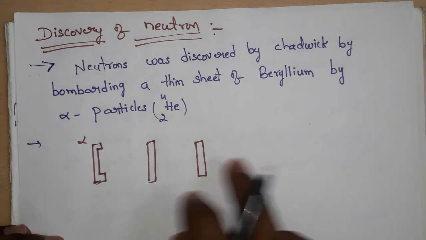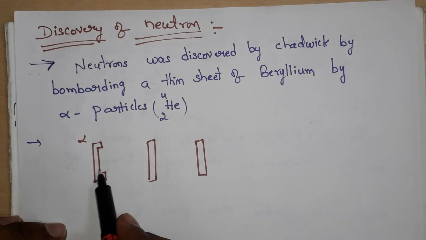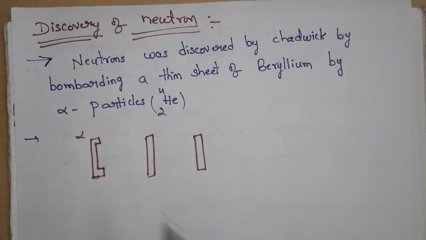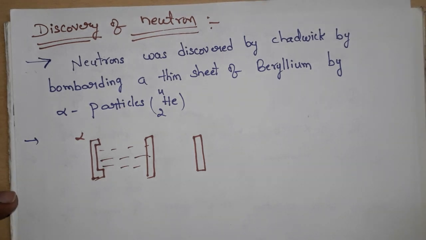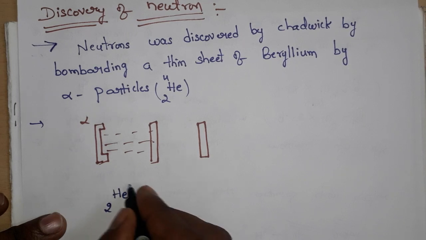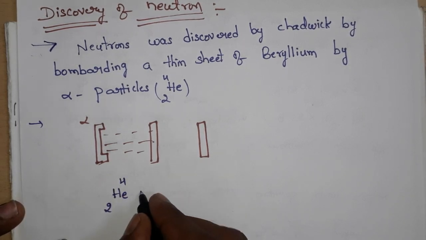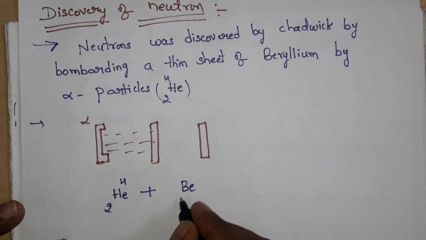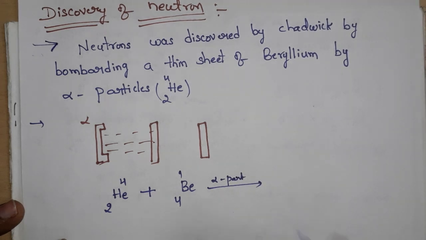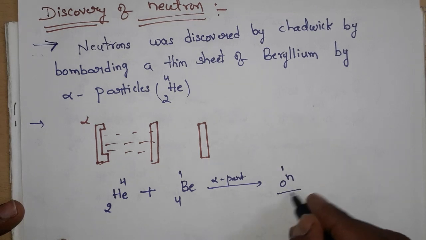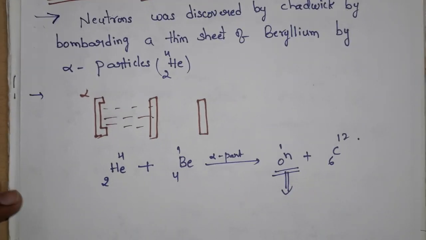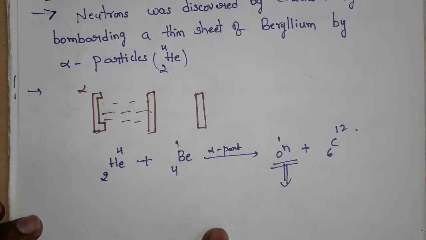That new particle is known as the neutron. The reaction: alpha particles, which are helium-4, bombard the beryllium sheet, and you get neutral particles, known as neutrons, and also a carbon atom. So it is a neutrally charged particle.